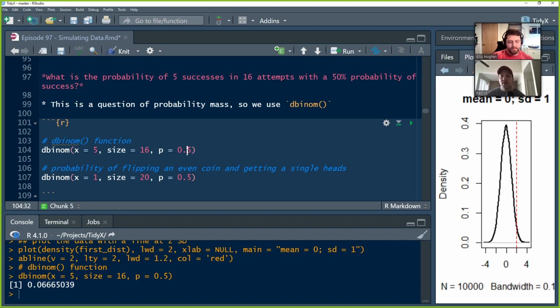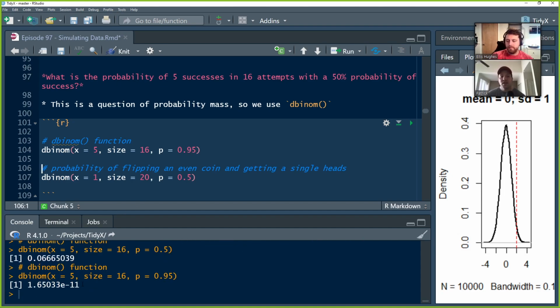What's the probability then? Extremely unlikely. There you go. You'll only have 5 successes if 95% of the time you're expecting a success. Correct. That is my grokking of that.